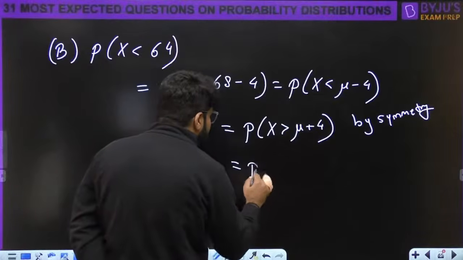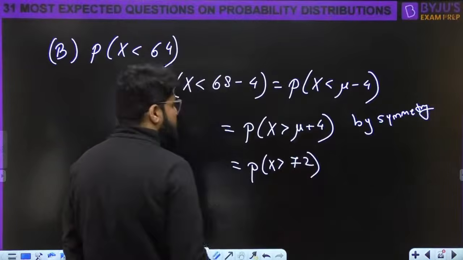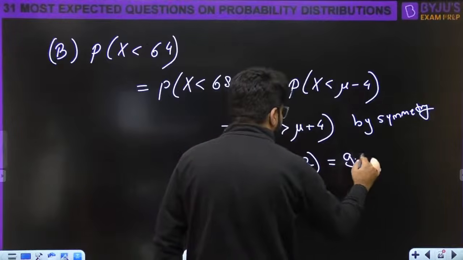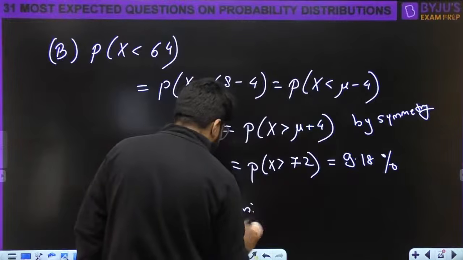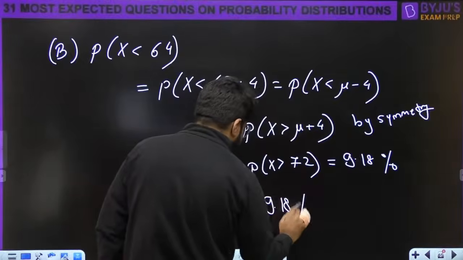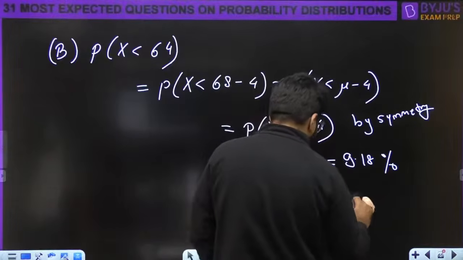So X greater than mu plus 4, that is 68 plus 4, 72, and this is 9.18%. So the answer is 9.18%. Number of students out of 300, and that is again approximately 28.